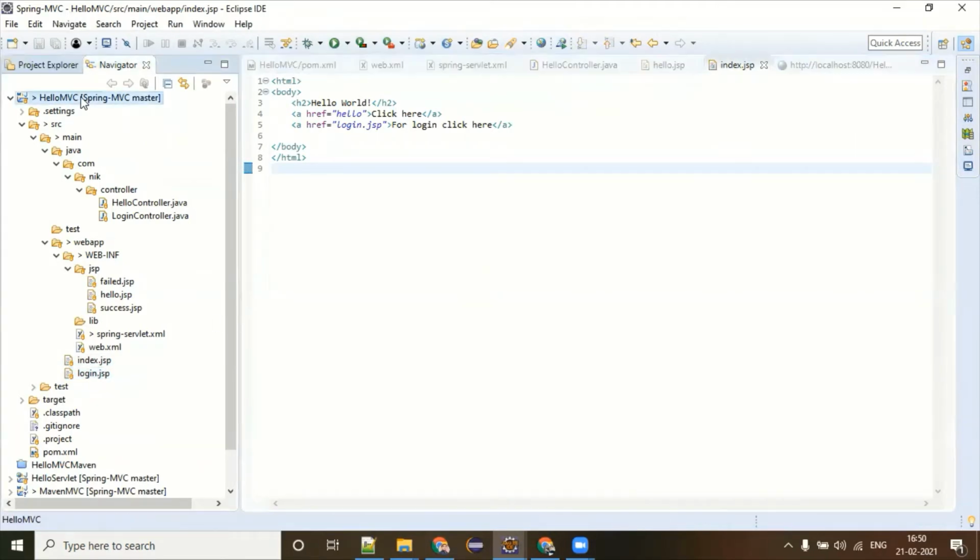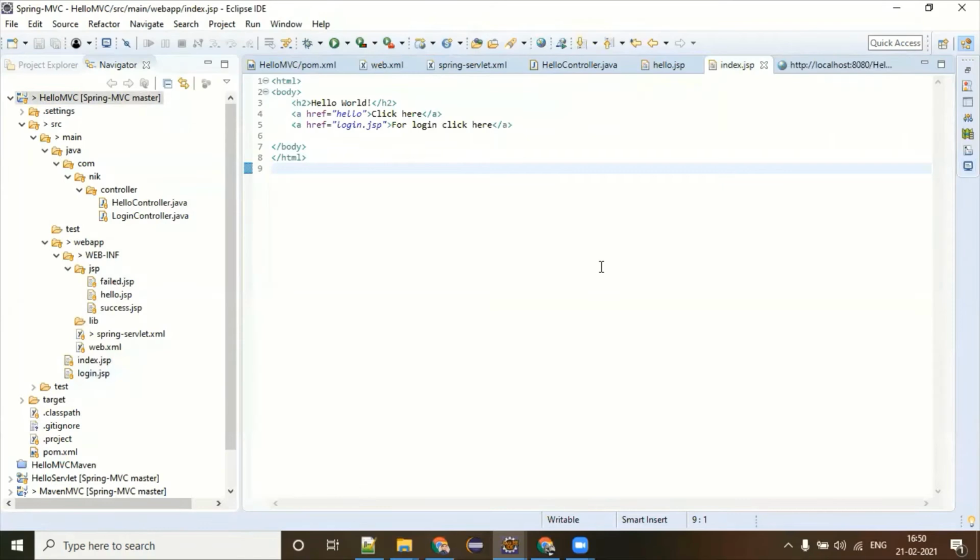But when you are running your project from here, there is some sort of configuration where you are saying which is your home page. As you know, every application has one home page, and this is something you have to display when your application is landing. It is also known as the landing page. So index.jsp is my landing page, which I have informed my web application via web.xml.